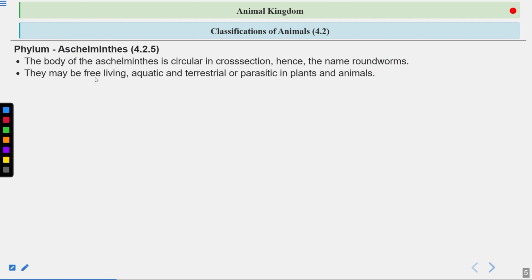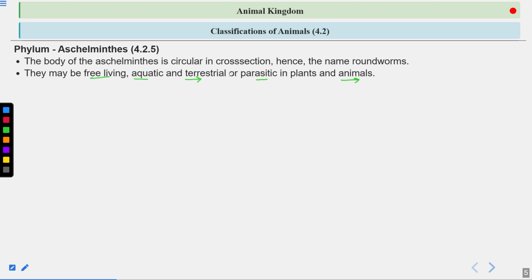Now they may be free living, aquatic, terrestrial, or parasitic also in plants and animals. Free living means they are not dependent on any other organisms. They are aquatic, meaning they can live in water. Then they can be terrestrial also, meaning they can survive on land as well.